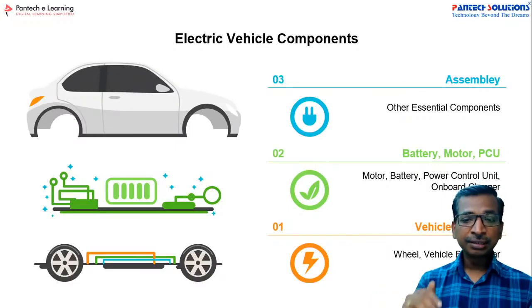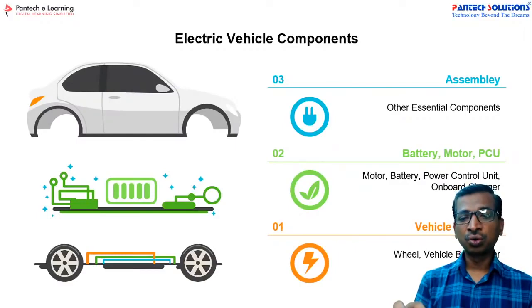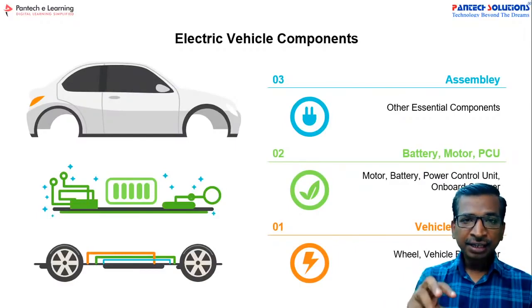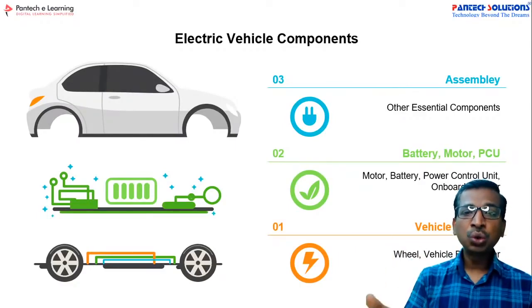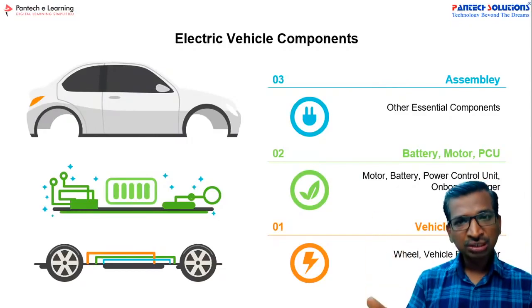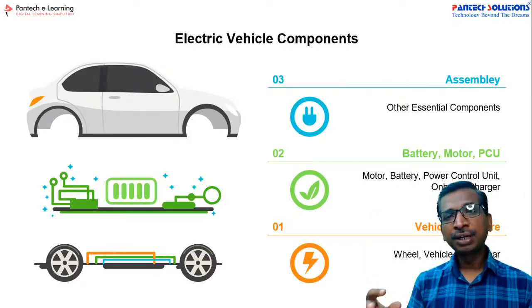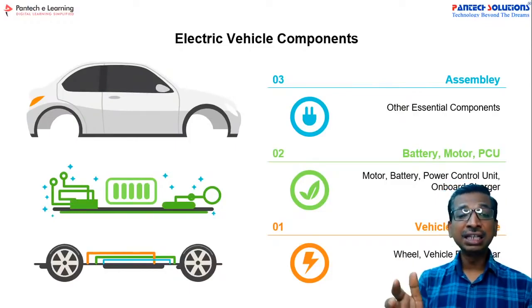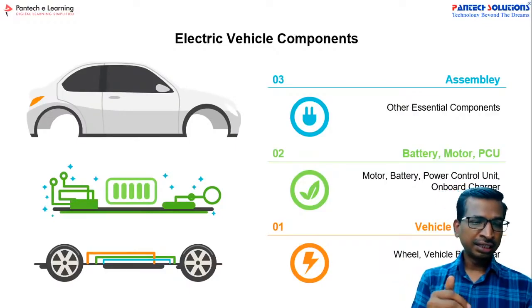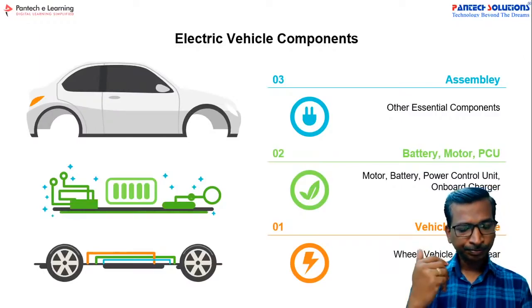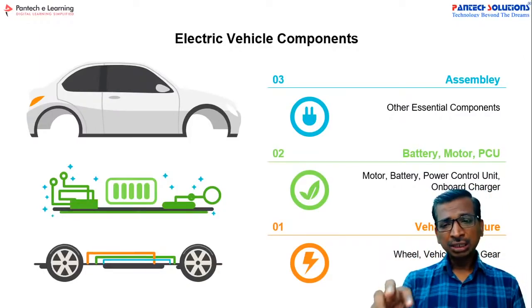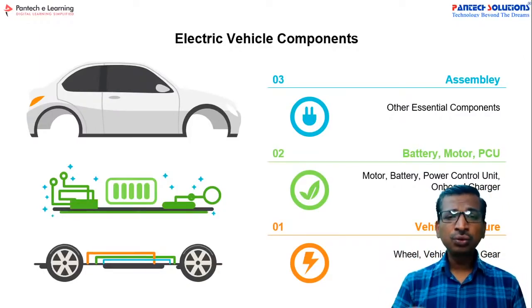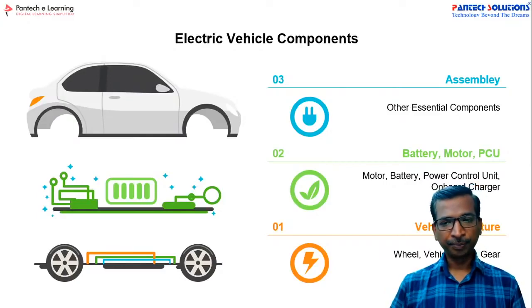The second model is the battery, the motor, and the power control unit. Here we cover what the battery is, what kind of battery we have to use, what motors are available, and how to implement a control algorithm, everything. After that comes the assembly, the other essential components like comfort electronics, other than the basics. The first two models are enough to develop your prototype, and only for commercial applications do you have to go for the third model.